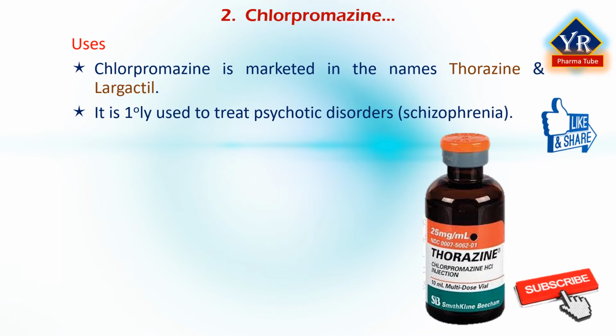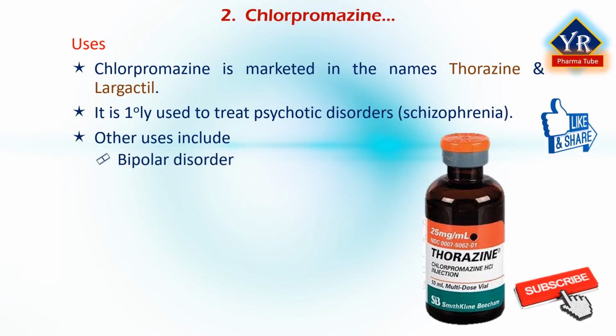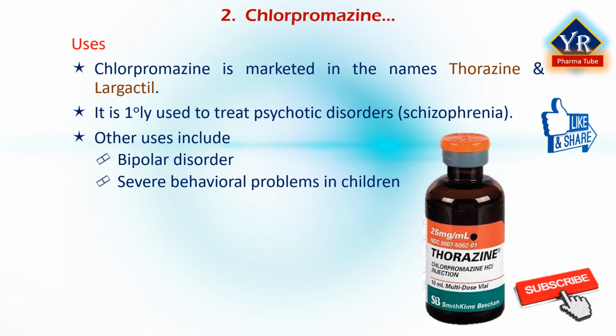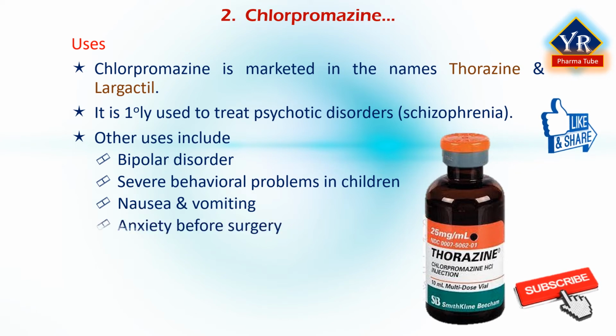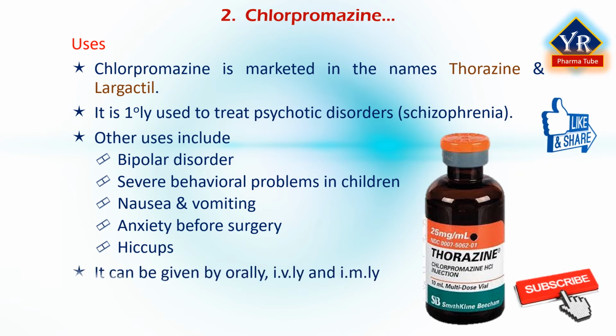It is primarily used to treat psychotic disorders such as schizophrenia. Other uses include the treatment of bipolar disorder, severe behavioral problems in children including those with attention deficit hyperactivity disorder, nausea and vomiting, anxiety before surgery, and hiccups that do not improve following other measures. It can be given by mouth, or by injection into a muscle or into a vein.